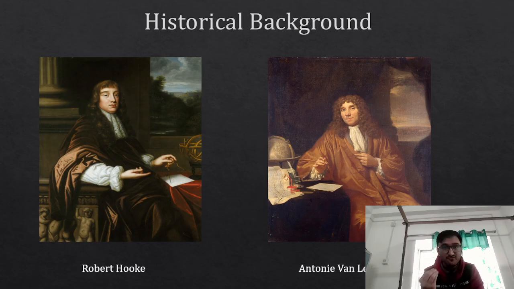The first living cell was observed 9 years after Robert Hooke by someone called Anton von Leeuwenhoek. He was a Dutch microbiologist. He was the first person who saw live cells under the microscope. And he was able to see bacteria, human sperm, and protozoans. So he was the one who saw the first living cell, whereas whatever Robert Hooke saw was not live. He saw cork, he saw dead cells, right?